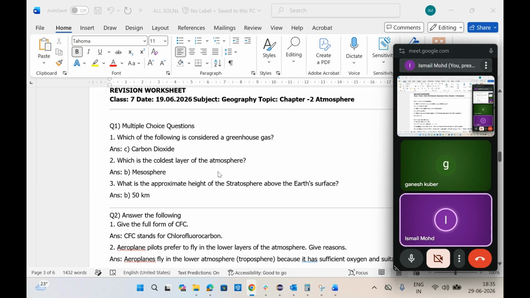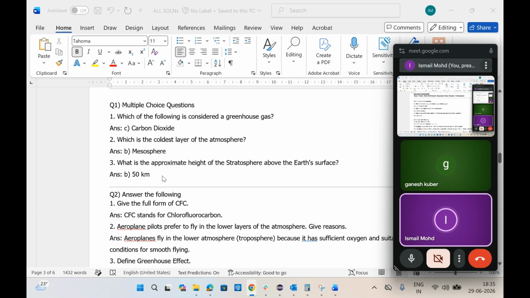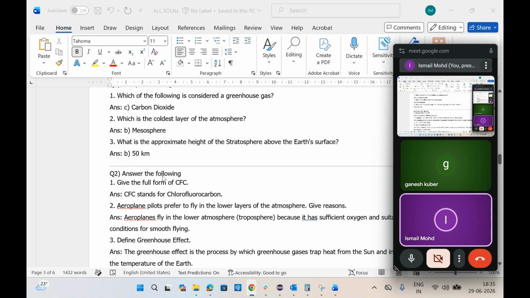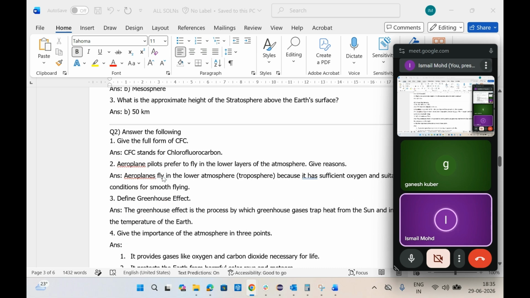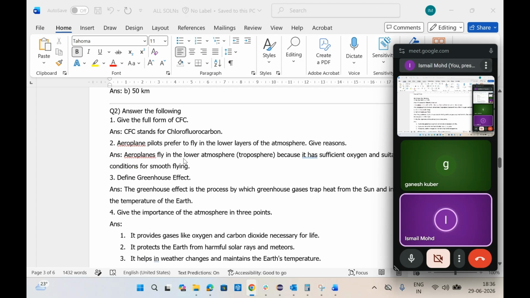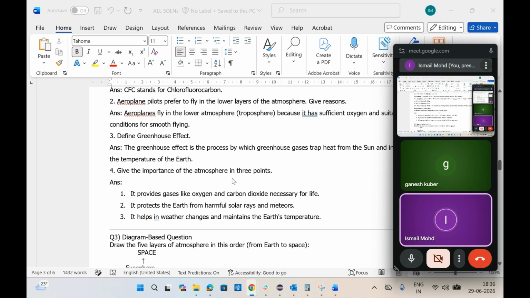So this is the worksheet. Which of the following gases is considered a greenhouse gas? That is carbon dioxide. Which is the coldest layer in the atmosphere? That is the mesosphere. Approximate height of the stratosphere is 50 kilometers. CFC is chlorofluorocarbon. Aeroplane pilots fly in this lower layer because it has suitable conditions to fly smoothly. There are no weather disturbances. So that one you can write.